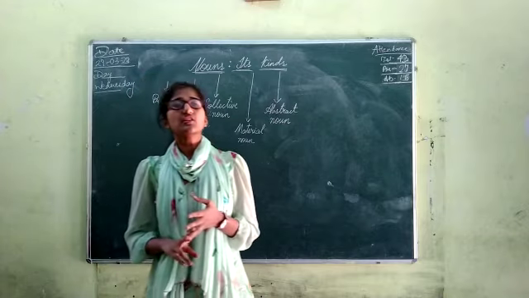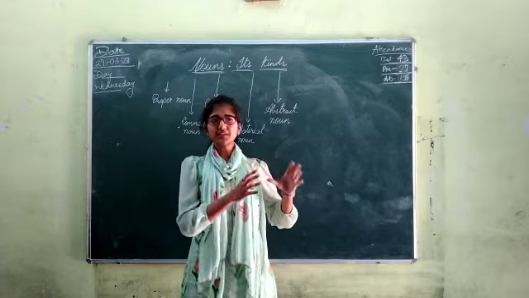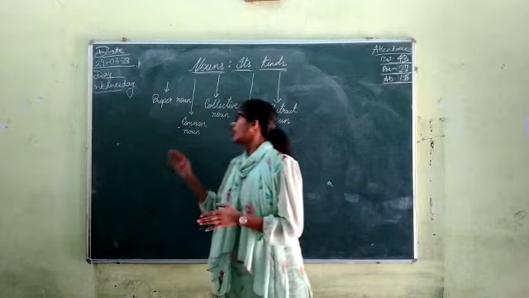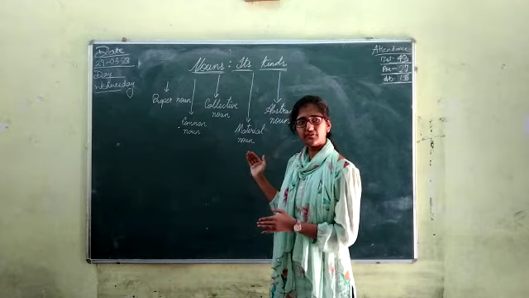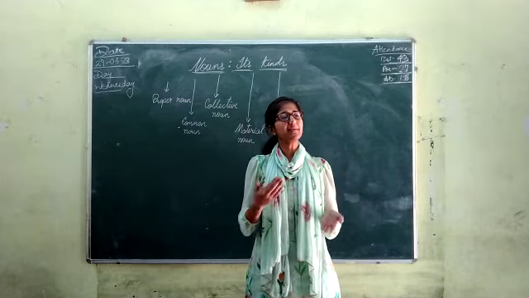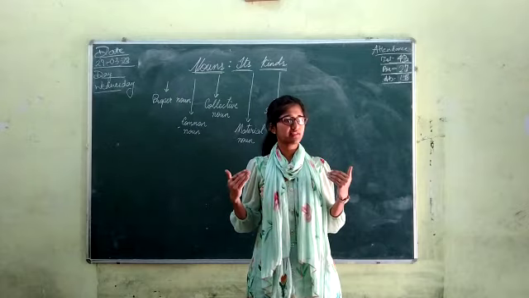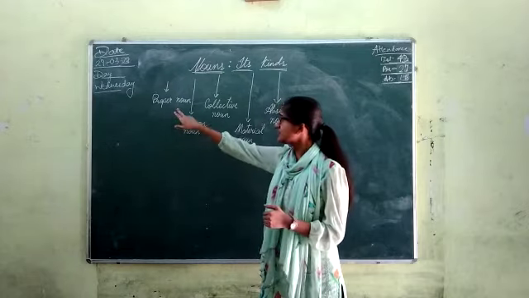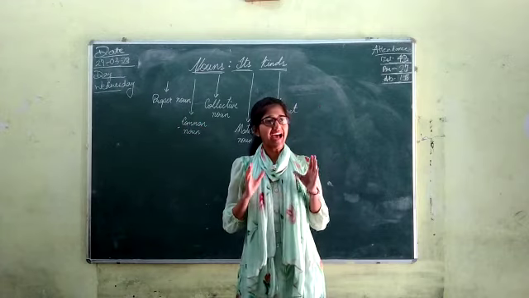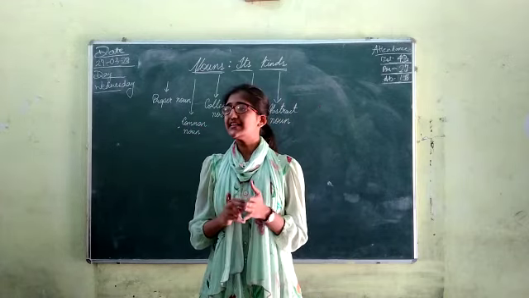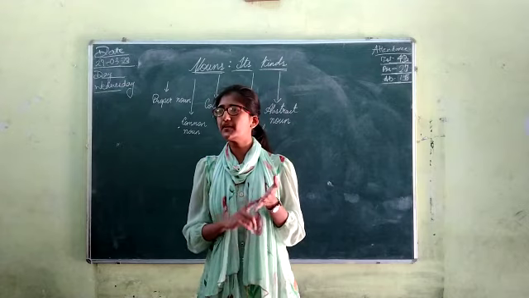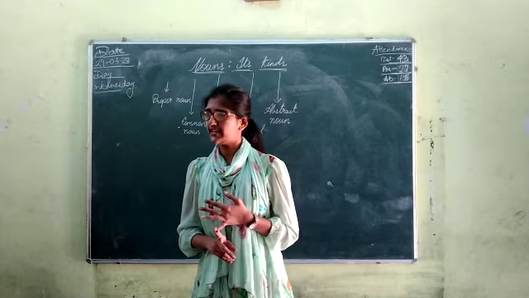Okay. So if noun names everything, then its kinds would also be naming everything. So all the 5 kinds of noun which we have will be naming everything around us. And how it would be naming, that we will study today. The first one is your proper noun. As the name specifies, it is a proper naming of anything. Specific name for a person, place, animal or thing.